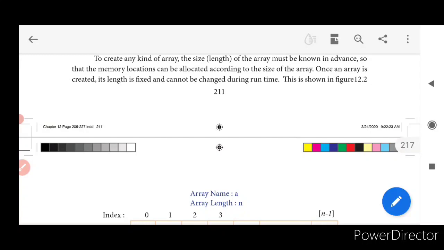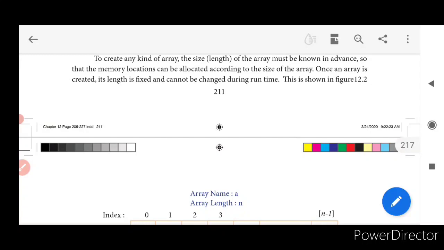We started with chapter 12, and we are in the arrays concept. What is an array? An array is nothing but a homogeneous collection of data items. What is a homogeneous collection? It means the same data items, right? So I hope you remember. Let me give you a short recap.